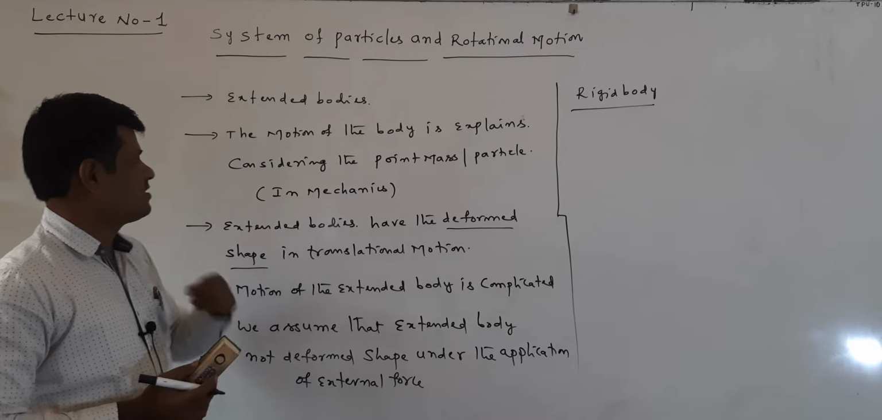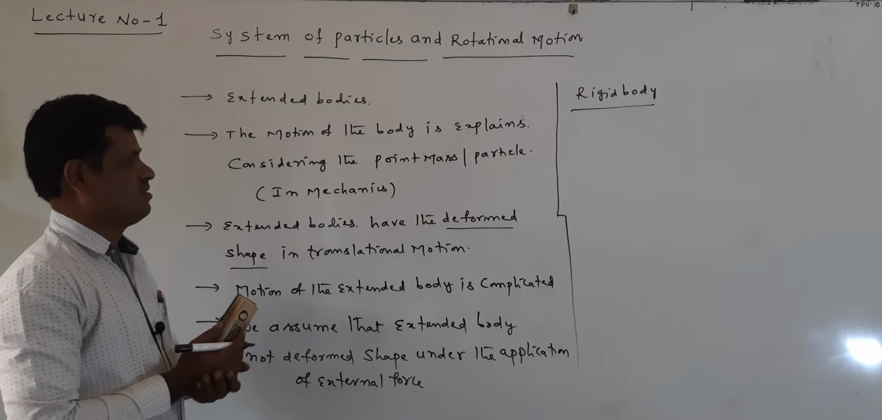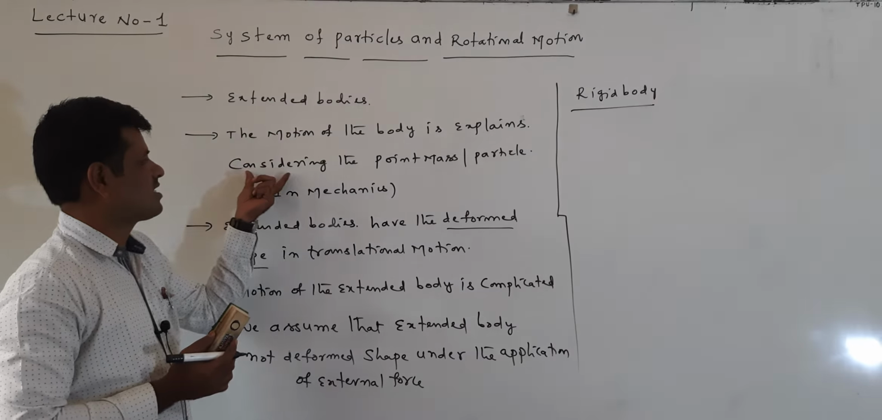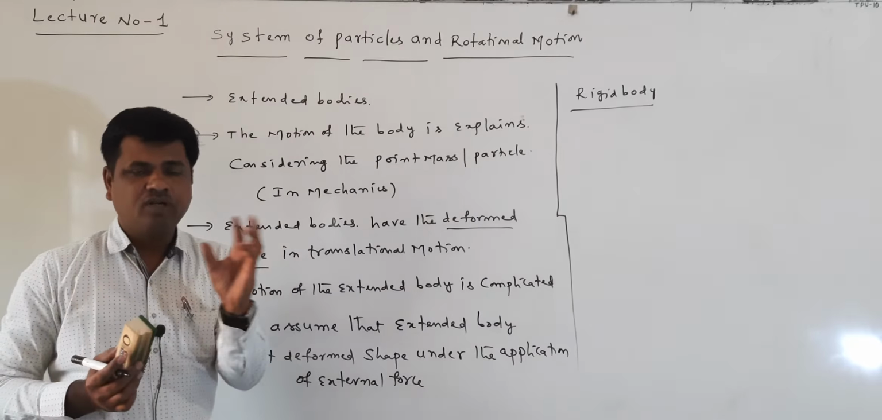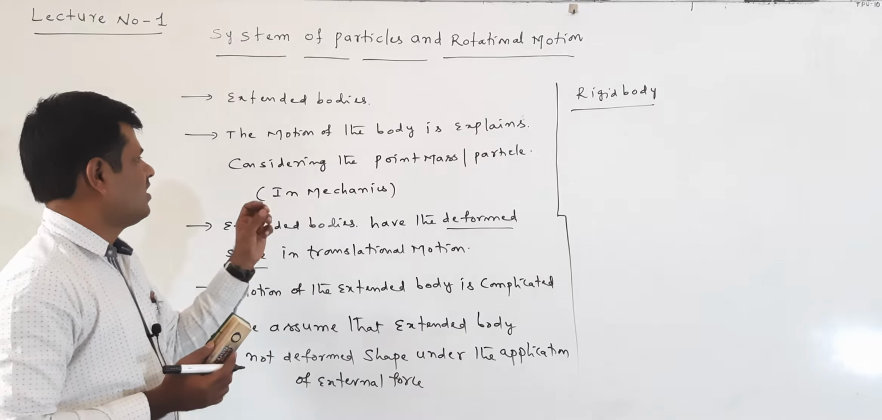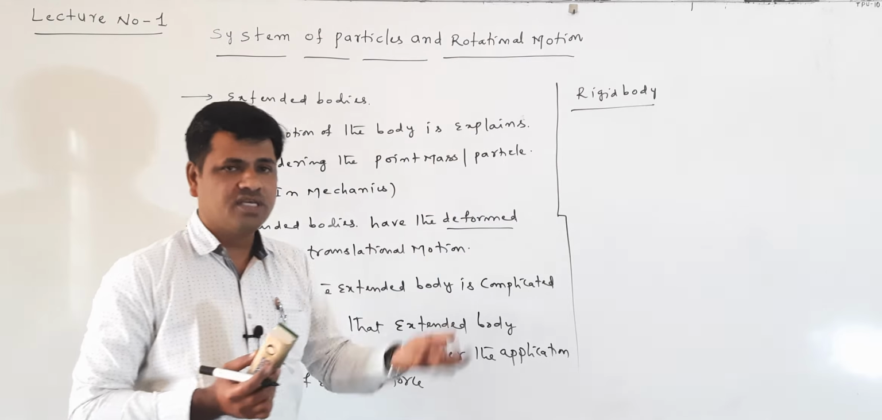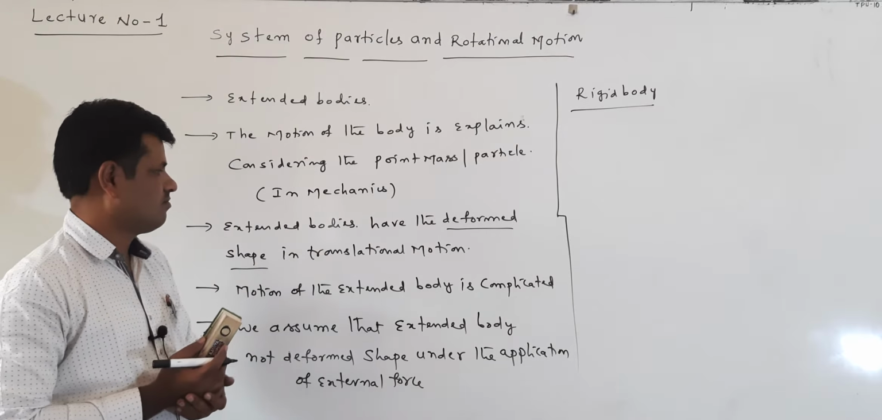Now in mechanics, the motion of a body is explained by considering the body as a point mass or particle. Suppose we consider the total body as a point mass. Using this, we explain the motion of the body in mechanics.